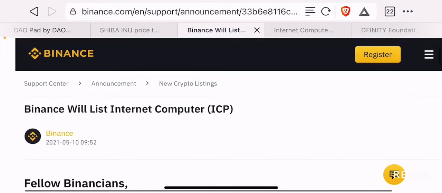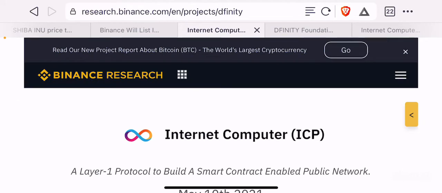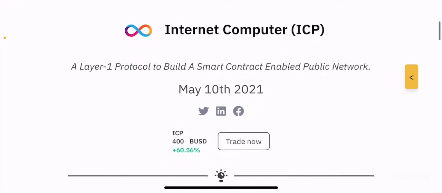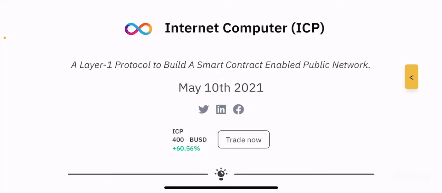So let's go to the Binance research page for Internet Computer. The main heading for the Internet Computer Protocol is a layer 1 protocol to build a smart contract enabled public network, right? Again, pretty straightforward explanation of what it aims to do.